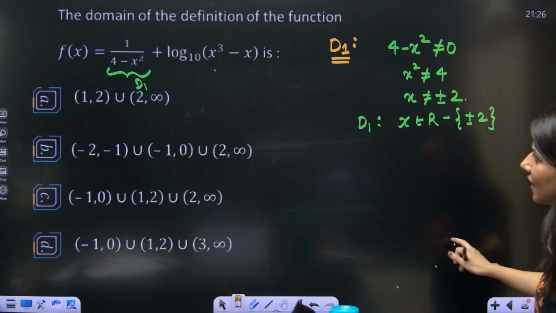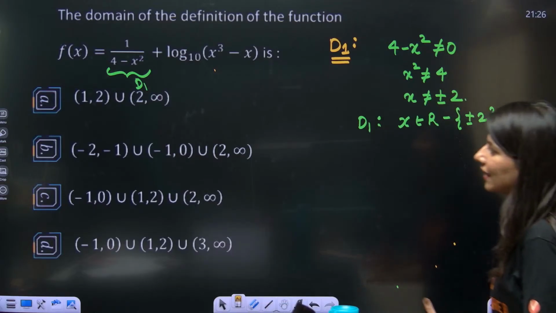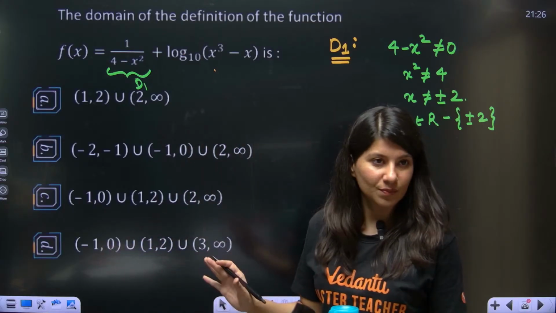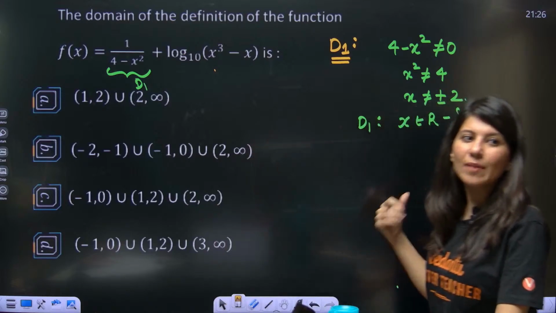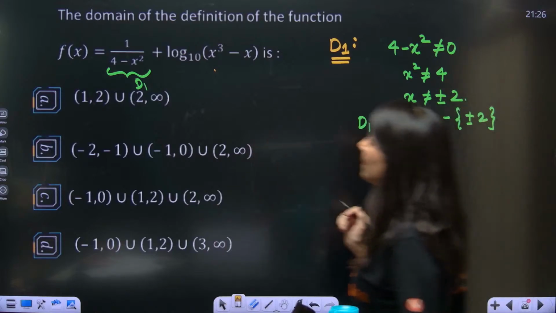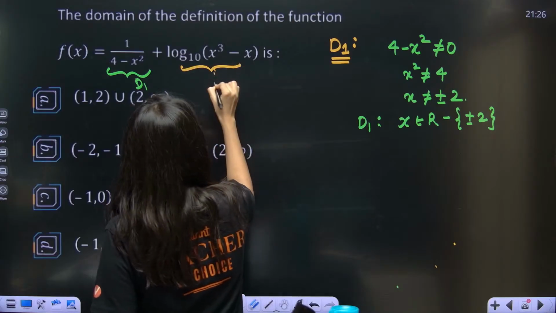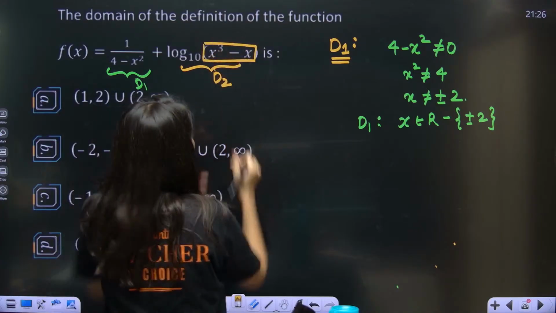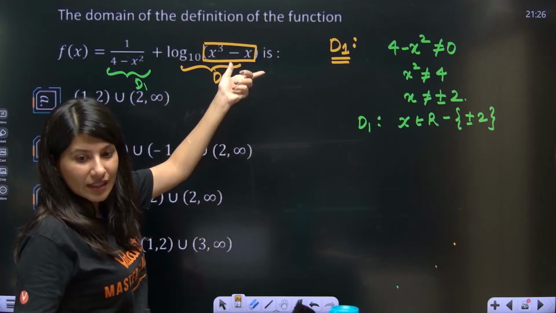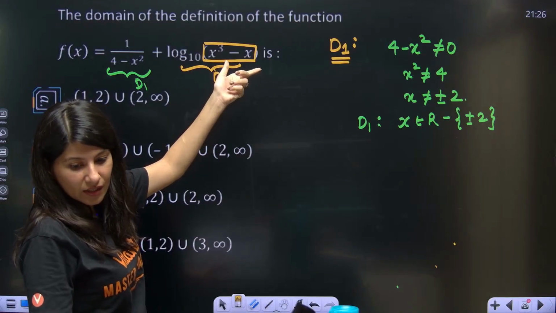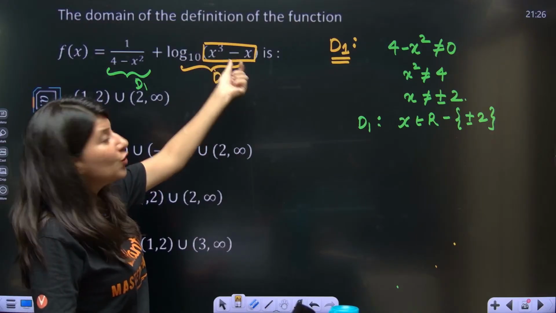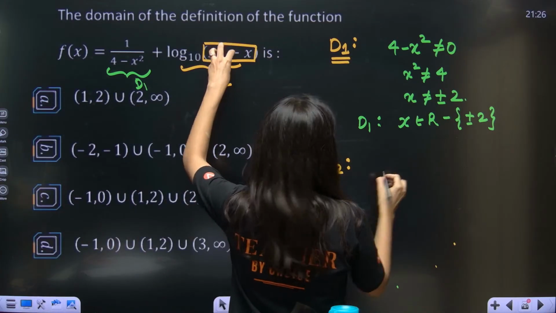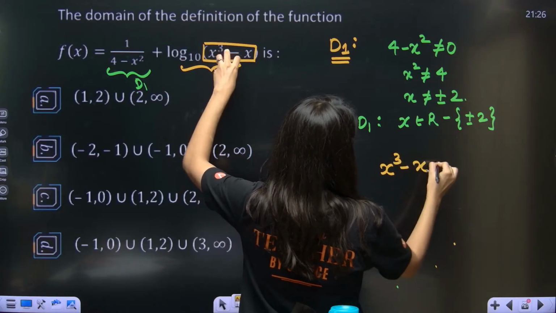By the way, am I able to eliminate the answers? No, I think none of the options has plus 2 and minus 2, so I am not able to answer it yet. Now, this is your D2. Ninja Ma'am told us whenever you see log, anything inside the logarithm should always be positive. Yes or no? Log of x cube minus x. So D2 says anything inside of log should always be positive.